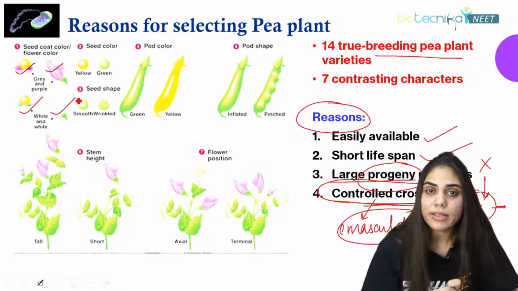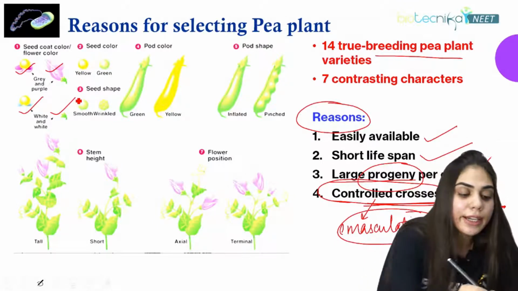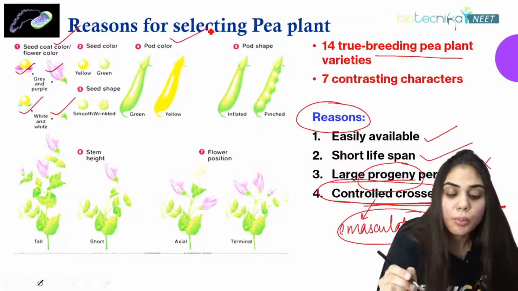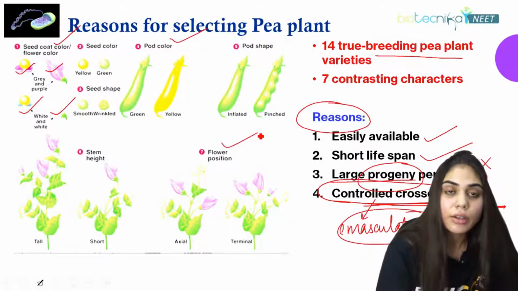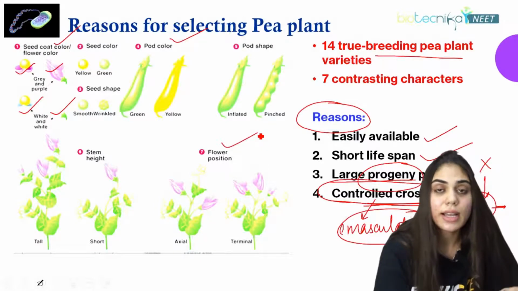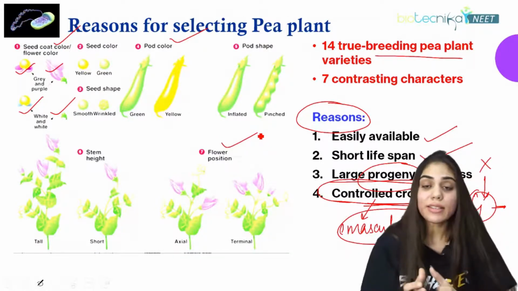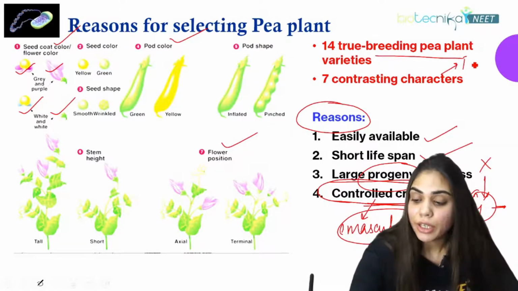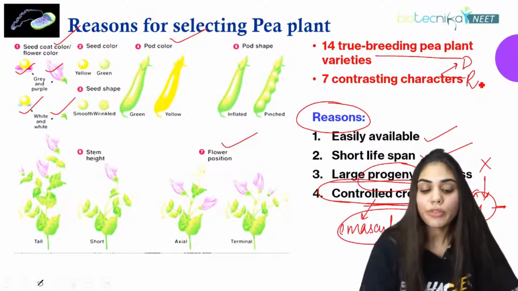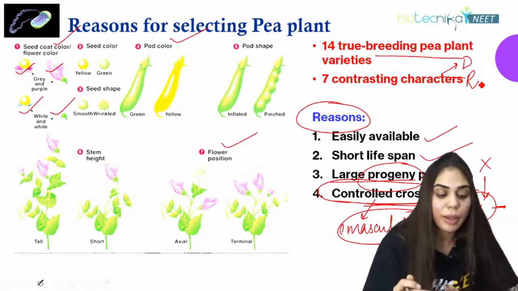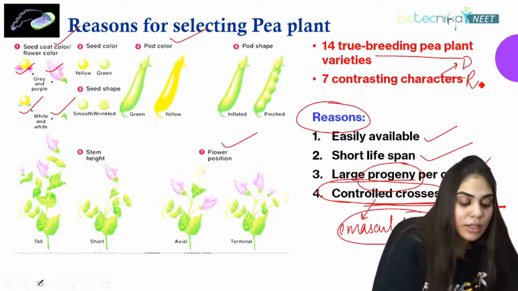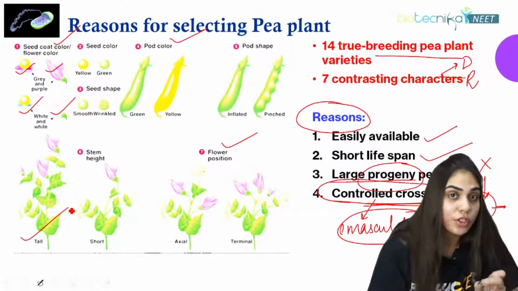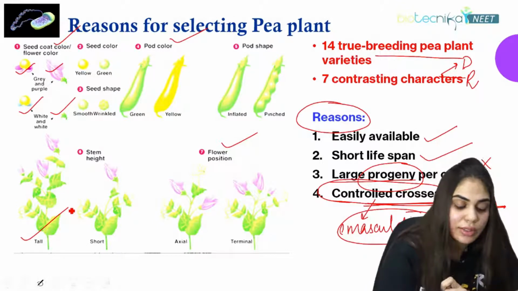What are the 7 contrasting characters on which Mendel worked? It is seed color, seed shape, pod color, pod shape, flower color, flower position, as well as the stem height. So what are these contrasting characters? The contrasting character can be dominant or recessive. If we consider the height of the plant, the dominant character is tall, which will always be expressed in the F1 generation. And the recessive character for this is short.